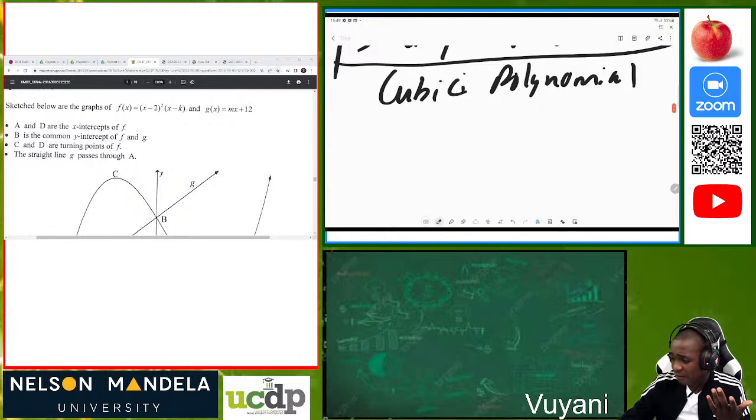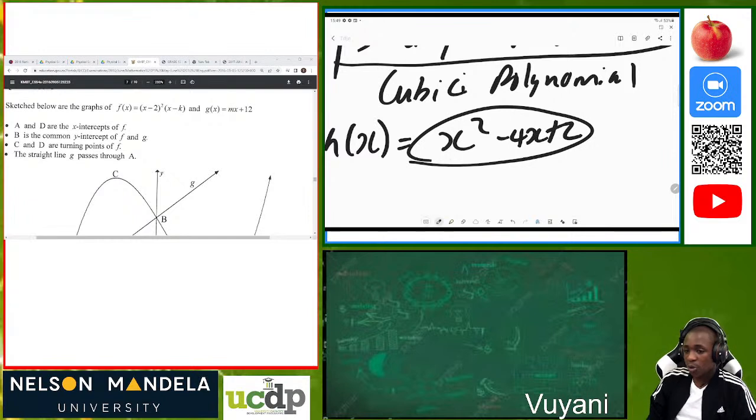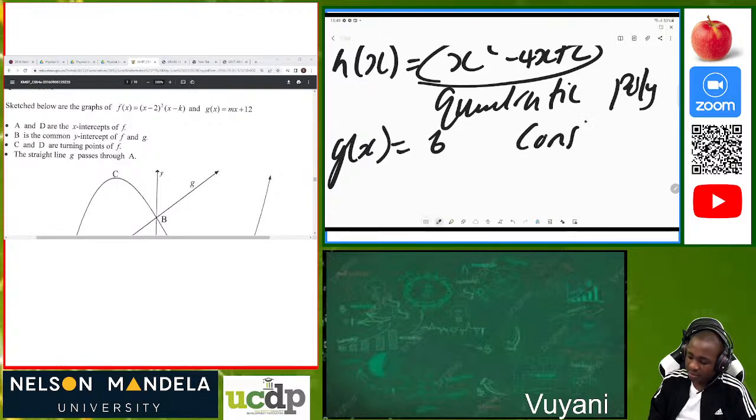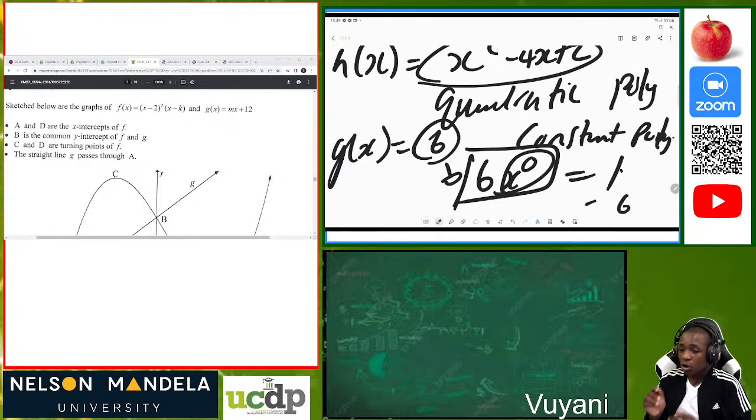Bear in mind that we also have different ones. We have h of x is equal to maybe x squared minus 4x plus 2. When we're doing quadratic equations, this is also a polynomial, but it is called a quadratic polynomial. Then, when we are given g of x is equal to 6, this is called a constant polynomial because it has a constant value. This 6 is the same as 6x to the power of 0, and x to the power of 0 is equal to 1, so 6 times 1 is equal to 6.